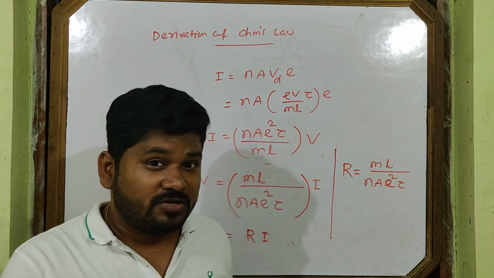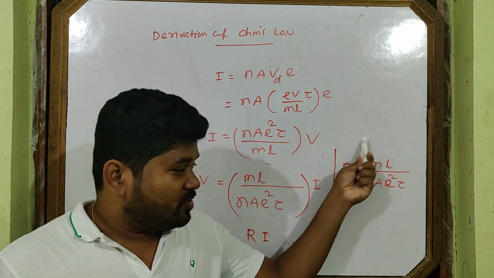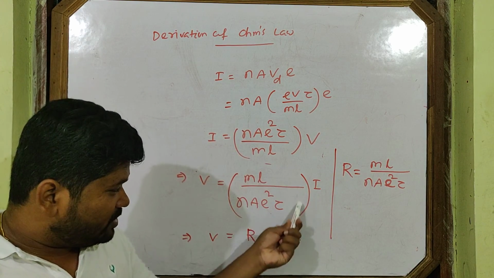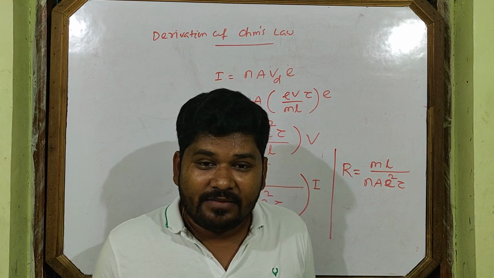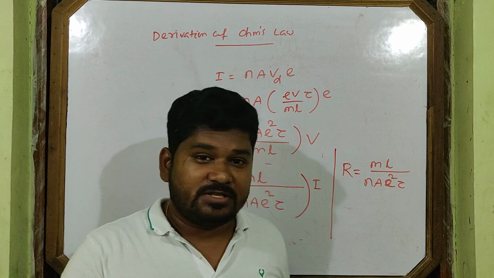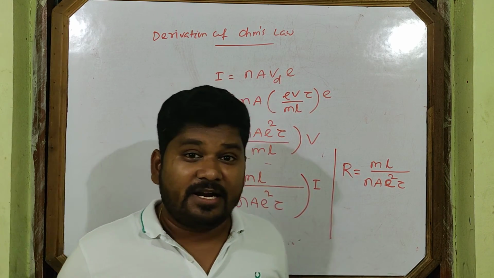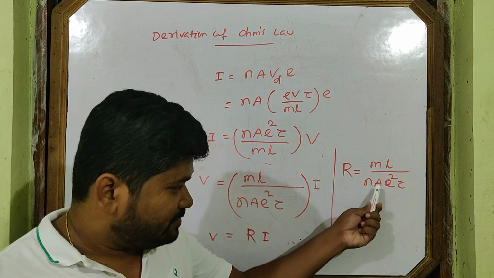If temperature is not constant, this whole term will not be constant, and then Ohm's law is invalid. V is not proportional to I. So temperature has to be constant in Ohm's law. It is an important condition for Ohm's law.